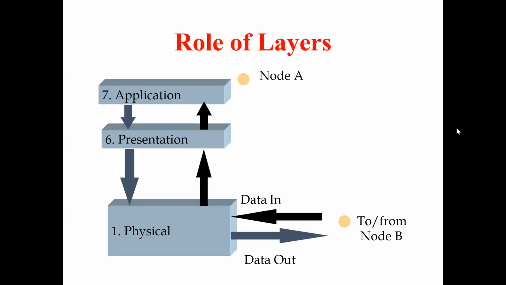So the user doesn't know what process occurs. The user cannot feel that there are layers in between that communication. Users do not feel any layer functions or layer transmission occurring between the two communicating parties. That's the main advantage.